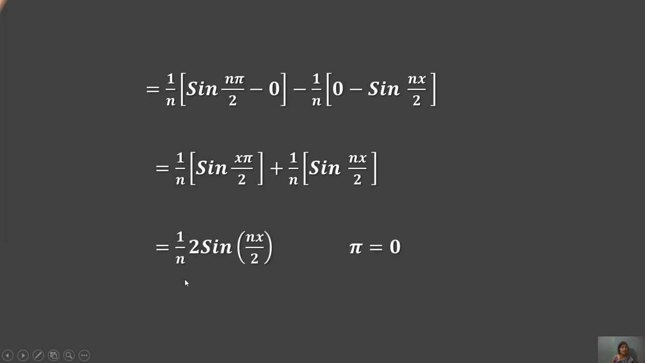Then 1 by n is common in both of these functions, and sin n pi by 2 is also common in both of these functions. Then pi equals 0 put up; if n is greater than 0, then the function of the cosine transform f of x will be generated. In this condition, pi equals 0; if n is greater than 0, then the cosine transform is f of x. This is the formula.